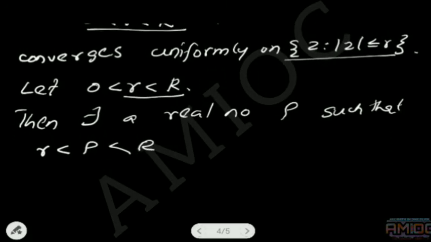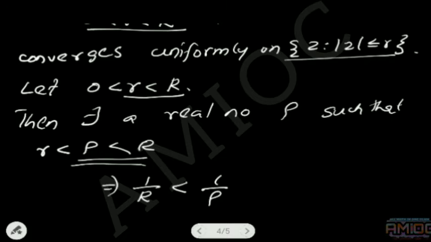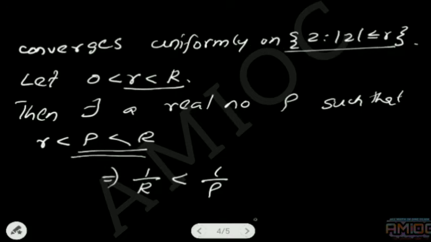As before, if we take the reciprocal of these numbers, the inequality will be reversed and we get 1/R is less than 1/rho.